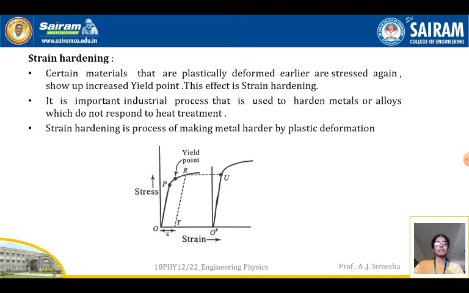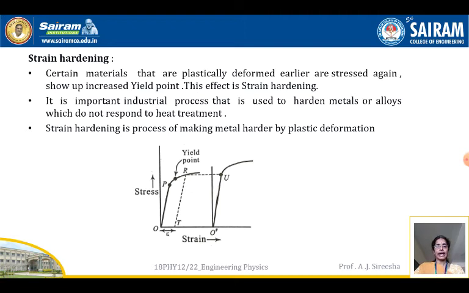So for industrial metals, to harden the metals, what will happen after the yield point? If you again stress it, what will happen? They can withstand more stress. So this is a very important property. Strain hardening is a process of making metal harder by plastic deformation. To make the metal a little bit stronger and harder, we make use of strain hardening.